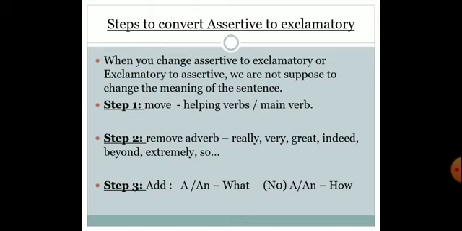First we are supposed to move the helping verb, step 1. Step 2, remove adverbs. Step 3, add what if there is a or an used, and if a or an are not used in the sentence, then use how. Now this also you will come to know through practice only. So let us begin.